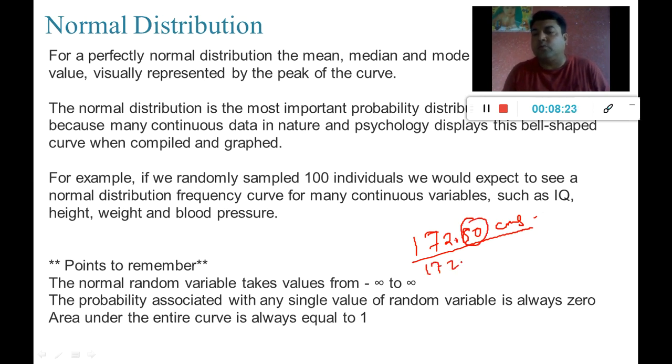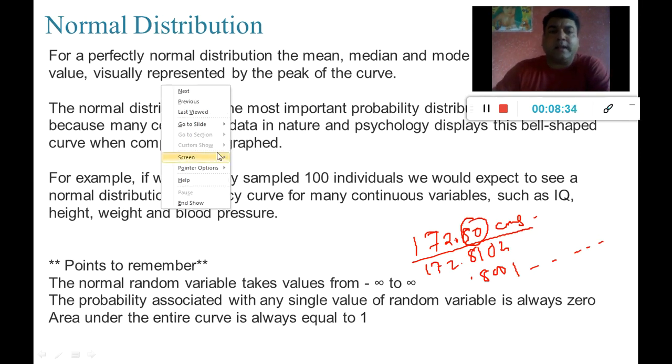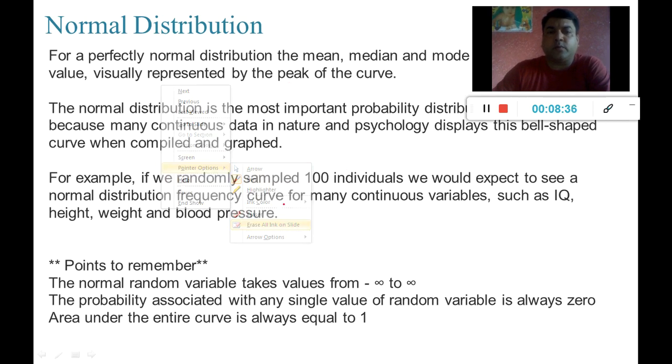It can be 172.8102, 172.8001 and so on, up to a thousand decimal places maybe, we don't know, right? But we truncate these values for our day-to-day calculations, and we use these measurements, right? But statistically, the probability associated with any single value of a random variable is always 0.